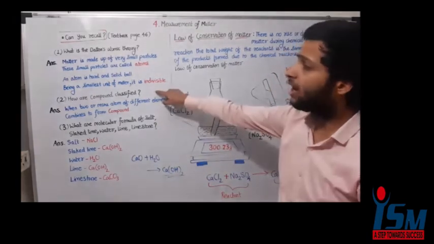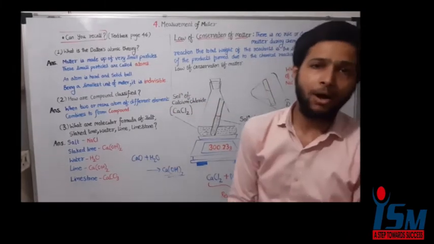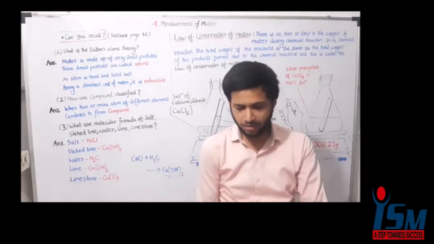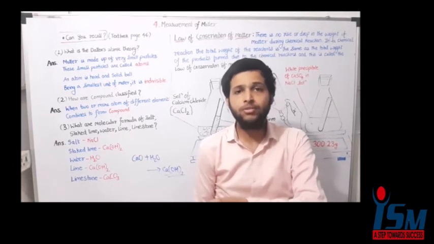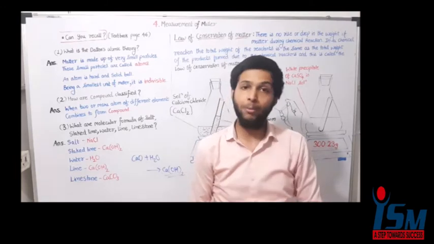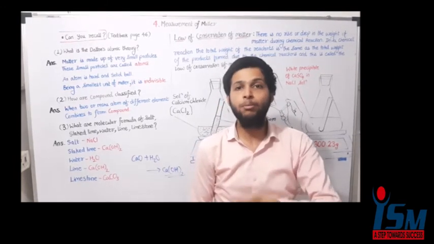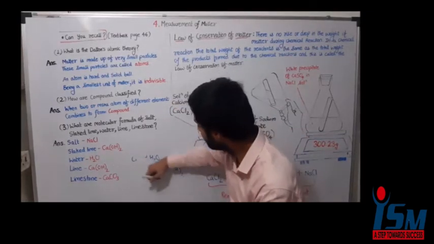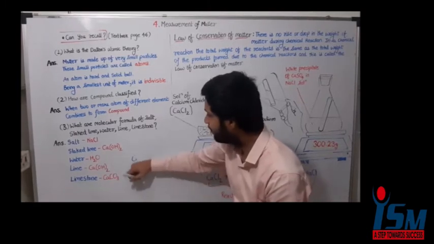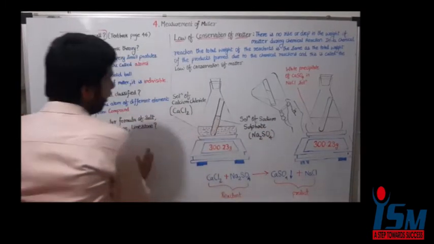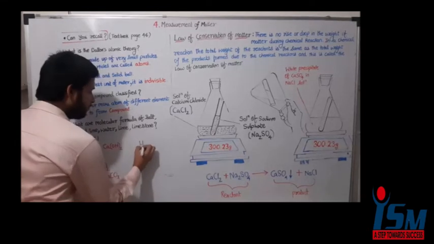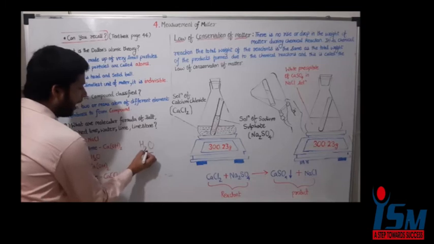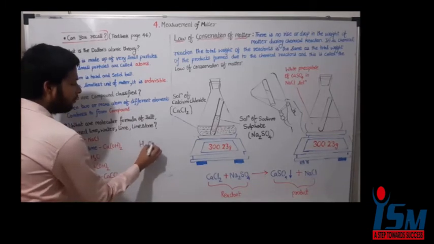Well, how are compounds classified? What do you mean by a compound? So when atoms of two or more elements combine, they form a compound. For example, let us take an example of H2O. You know about H2O? It is a water molecule. It consists of two atoms of hydrogen and one atom of oxygen.